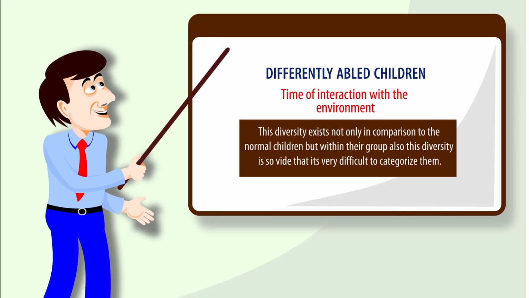This diversity exists not only in comparison to the normal children, but within their group this diversity is very high, and this diversity is so wide that it is very difficult to categorize such children for the sake of our convenience and understanding. There are so many schemes of classification used to classify learners with disabilities or differently able learners.